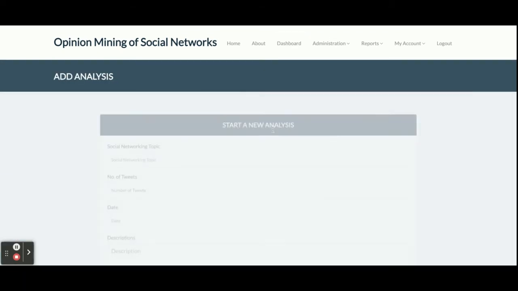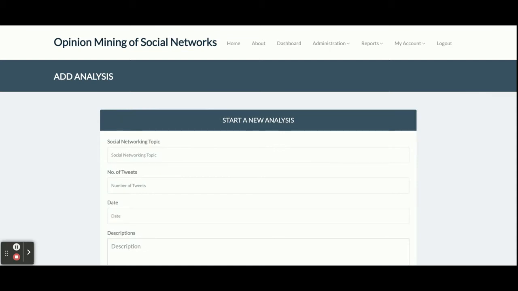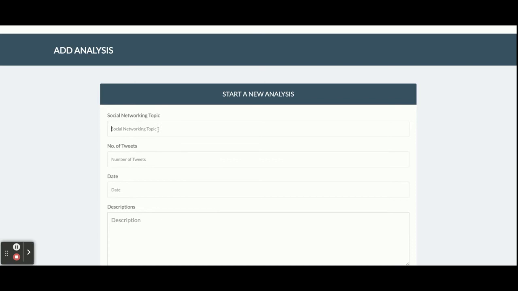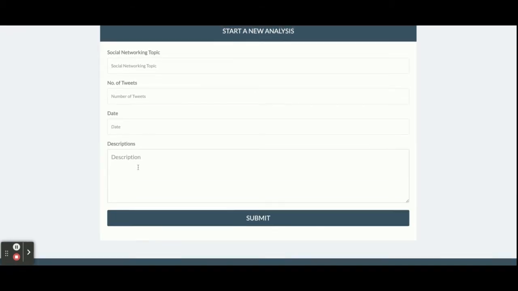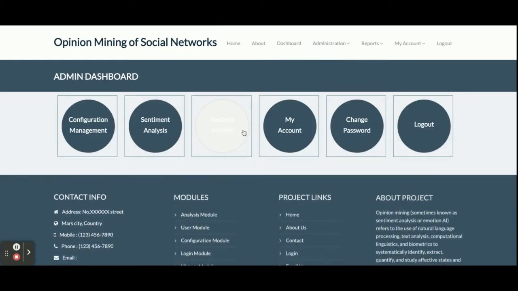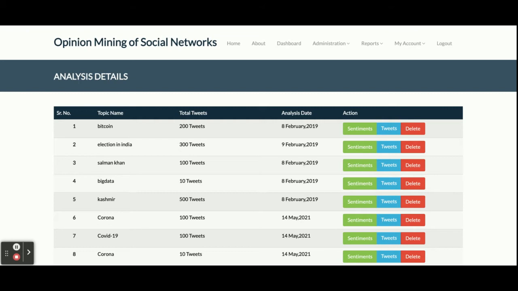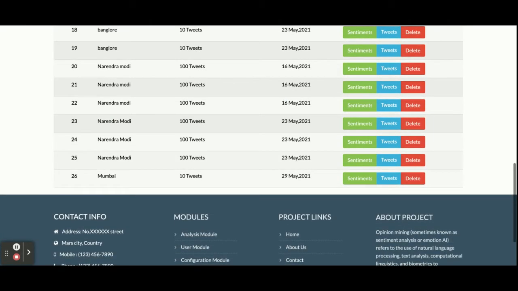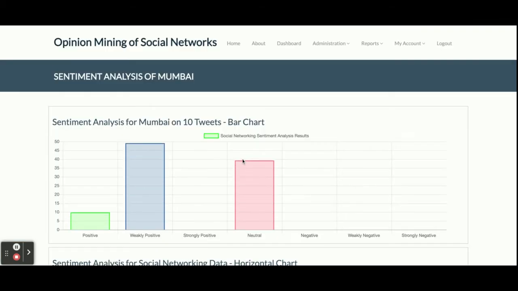This is sentiment analysis, and from here you can perform a new sentiment analysis on a specific term, keyword, or topic. Here you need the social networking topic on which you want to perform sentiment analysis and opinion mining, the number of tweets, date, and description. The next one is the analysis history. It will show you all the analyses which you have performed earlier. You can see there are 26 analyses we have performed. If you click on sentiments, it will show you the sentiments.